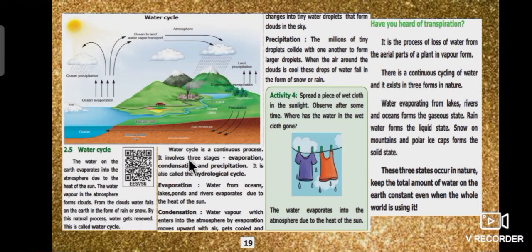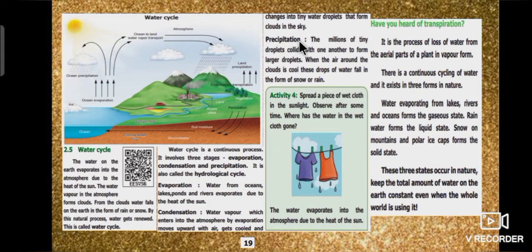Water cycle is also called hydrological cycle. It involves 3 stages: evaporation, condensation and precipitation. In evaporation process, water from oceans, lakes, ponds and rivers evaporates due to the heat of the sun. In condensation, water vapor which enters into the atmosphere by evaporation moves upward with air, gets cooled and changes into tiny water droplets that form clouds in the sky.